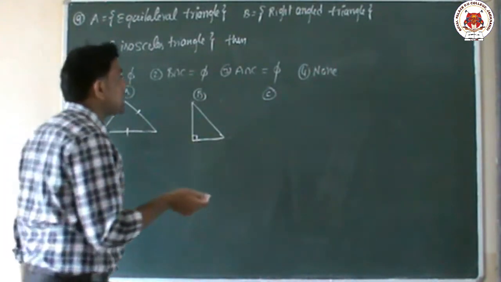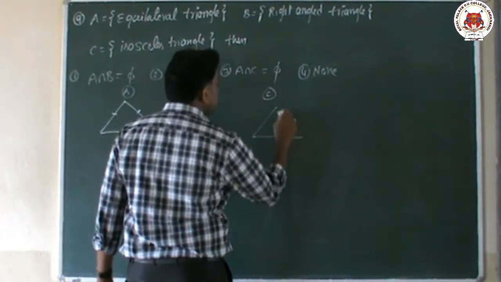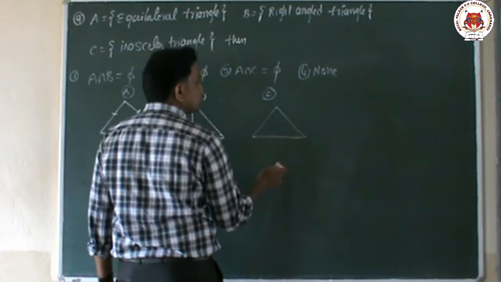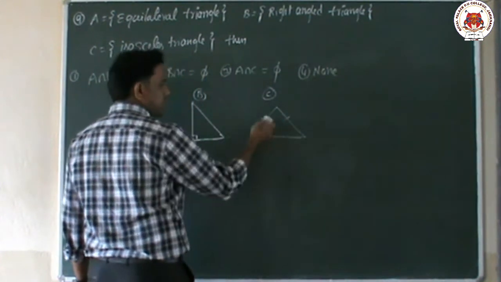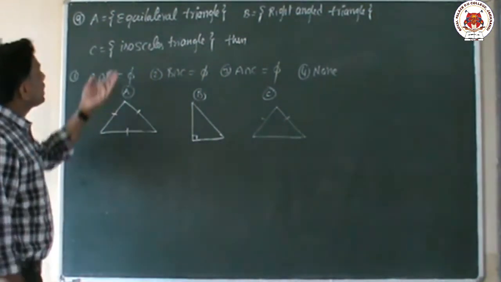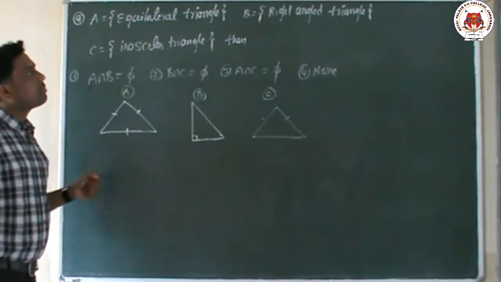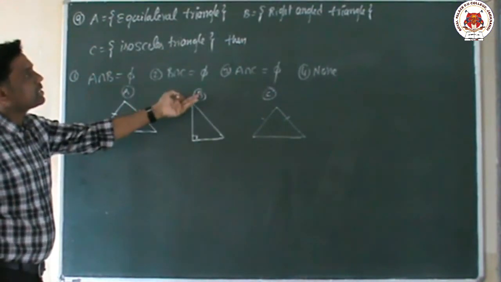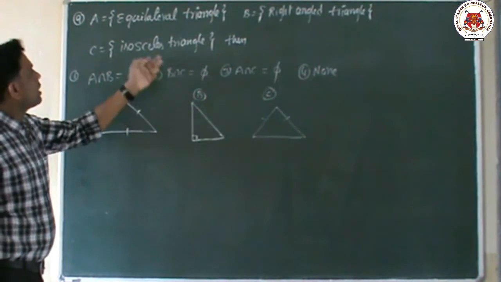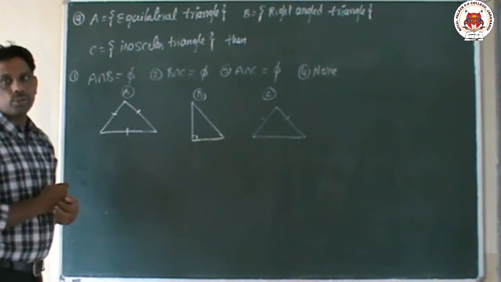Isosceles triangle means any two sides are equal. Any two sides; we can't say particularly these two sides. Any two sides can be equal. In Kannada we can say equilateral means samabahu, right-angled triangle means lambakona, and isosceles means samadvibahu.